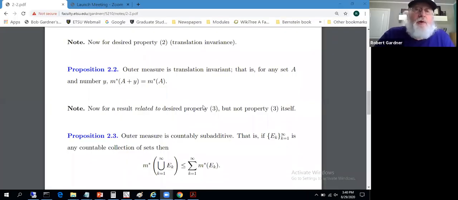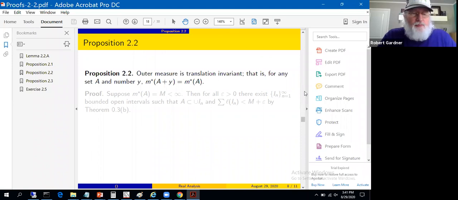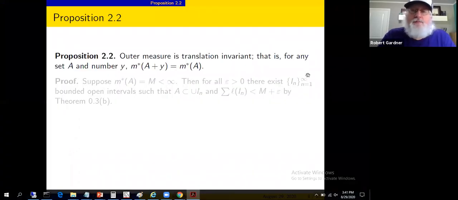And let's show next that outer measure is translation invariant. That is, for any set A and any real number y, the outer measure of A plus y equals the outer measure of A. By A plus y, we mean take every element of set A and add y to it. It's a rigid translation in that sense. And the proof is based on the translation invariance of bounded intervals, bounded open intervals.